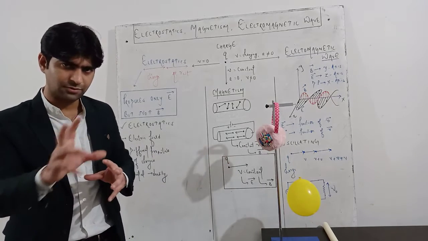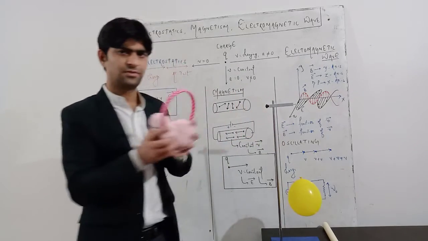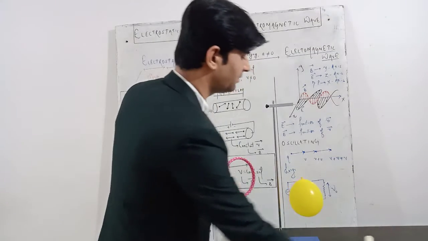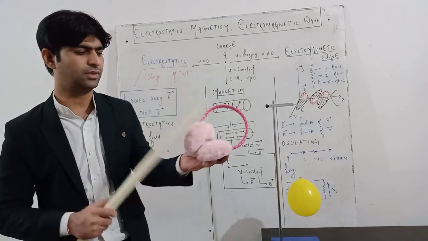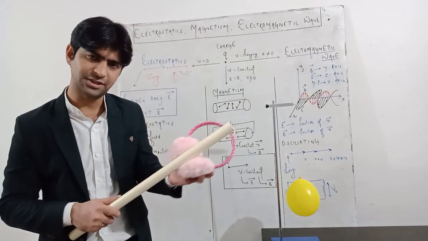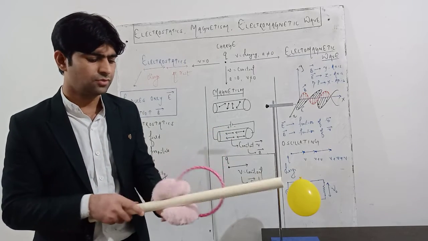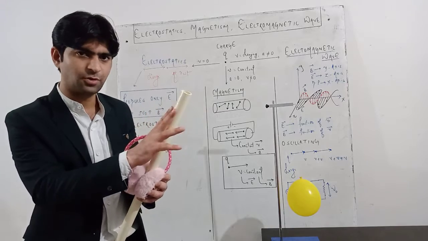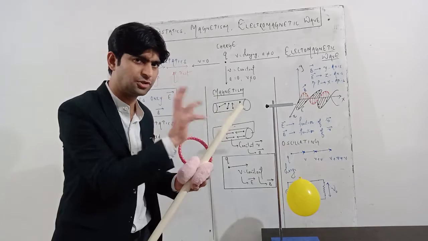To show electrostatics, I have one simple demonstration where I have these ear muffs which we generally use in the cold days during winters, and this PVC pipe. I'm going to rub this pipe with these muffs. When I rub it, frictional electricity takes place. Due to friction, this pipe gets charged. Then I'm going to see the effect of this charged body on that balloon, how it changes the position of the balloon.